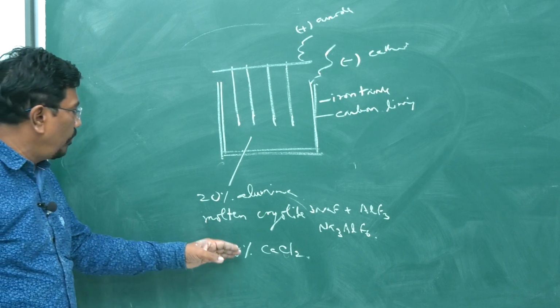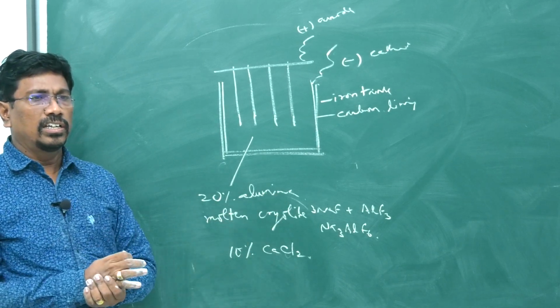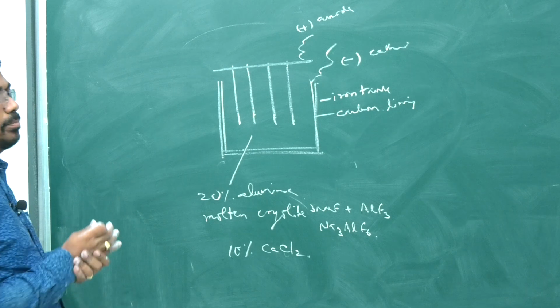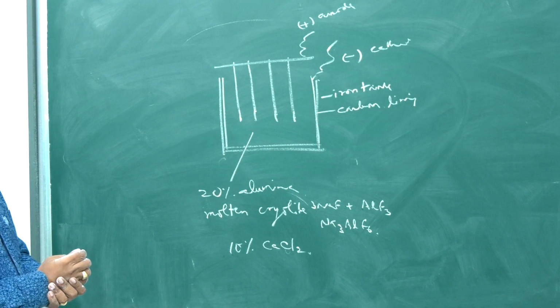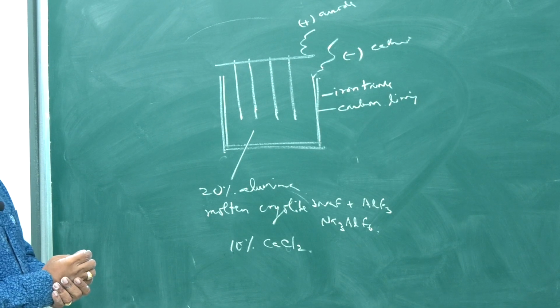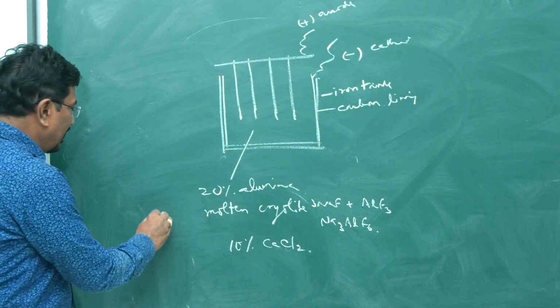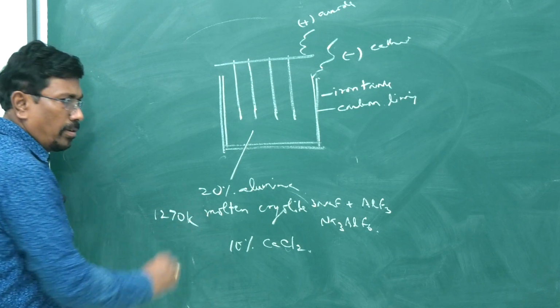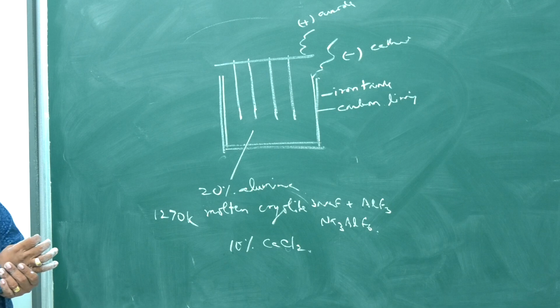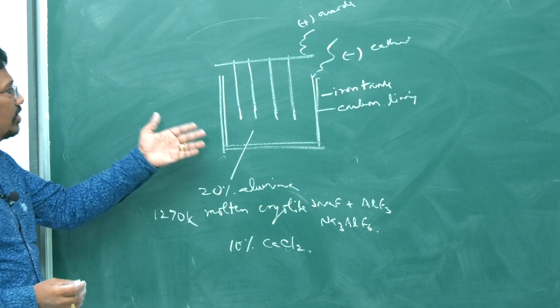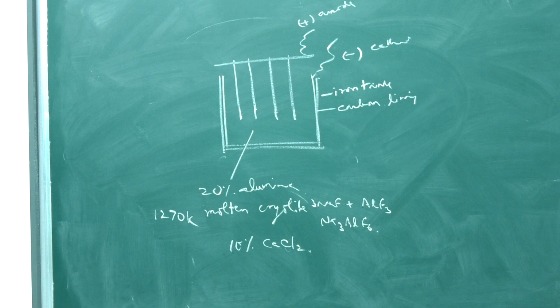What is the role of calcium chloride and cryolite? To reduce the melting point. So what is happening at about 1270 Kelvin, when electric current is passed, alumina gets ionized. In what way?